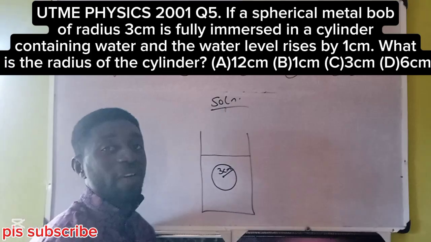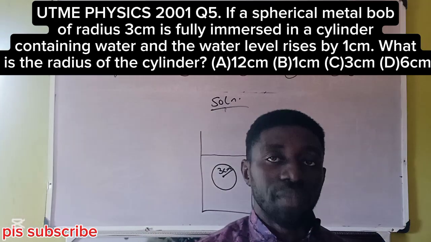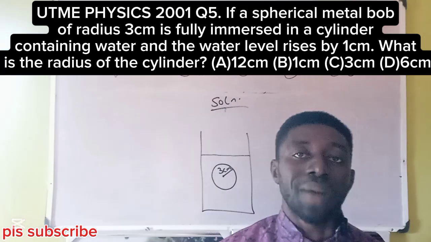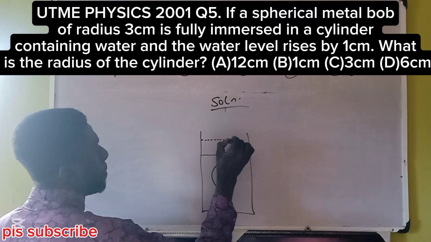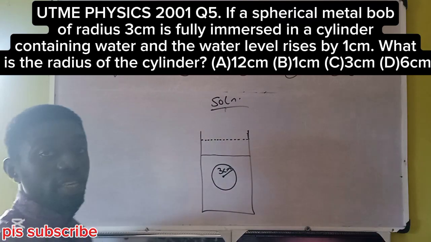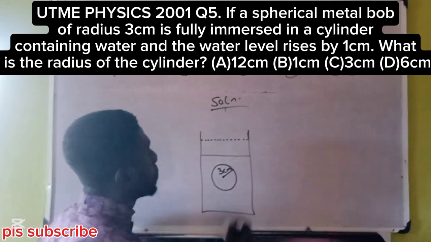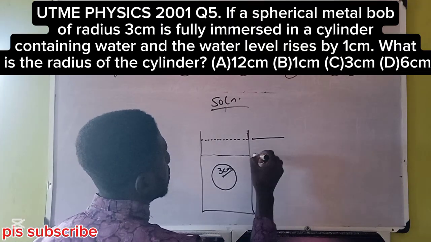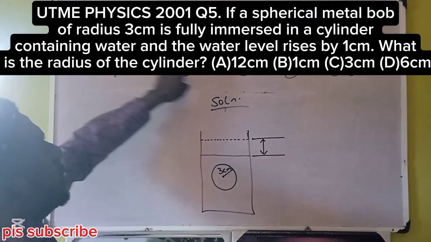Immediately you immerse the spherical bulb inside water, something will happen. The water level will never remain the same. It must rise to indicate that something is immersed. So it rises up. Let me use a dotted line. So this is the rise in volume of water, and the question says that rise is 1 cm.